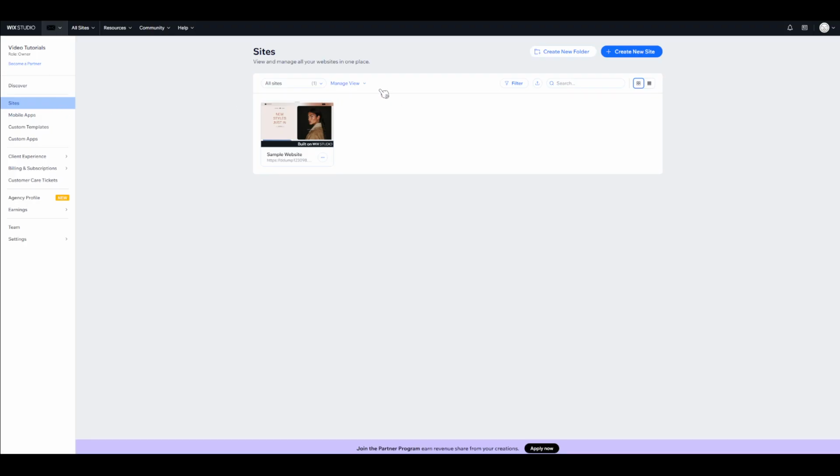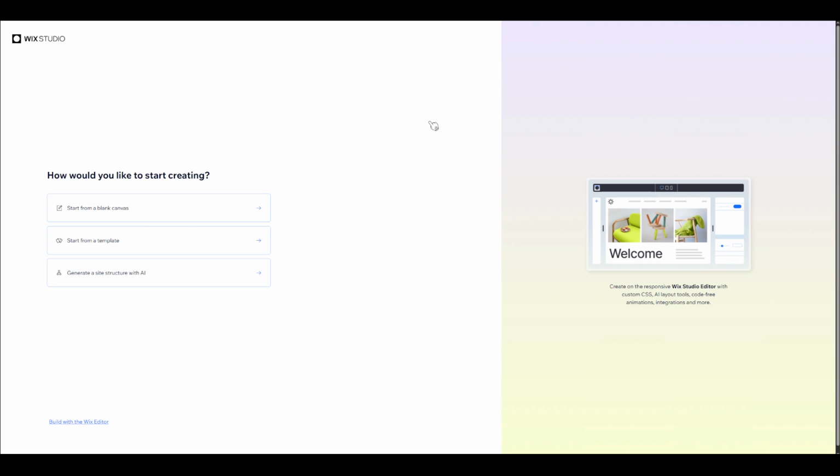Once you're on the Sites page, direct your attention to the top right corner of the screen. There, you'll see the option to Create New Site. Click on this button to move forward in designing your very own site. It feels exciting to be starting something new, doesn't it?